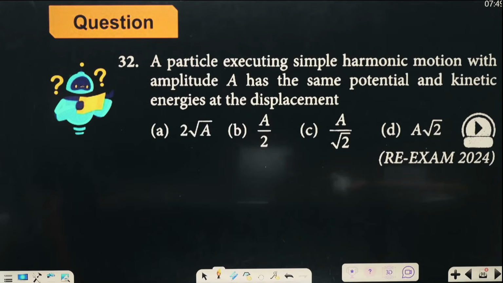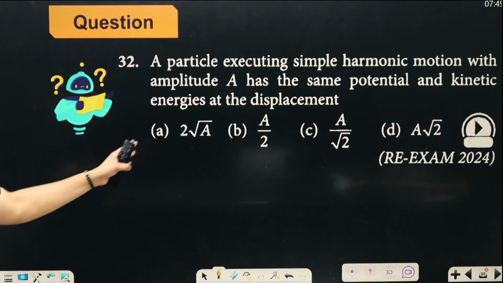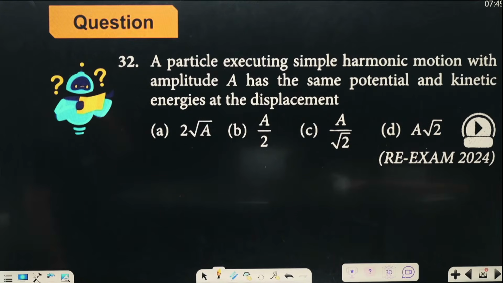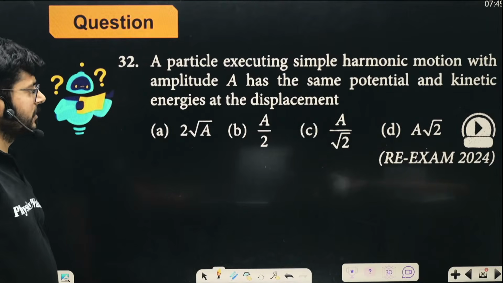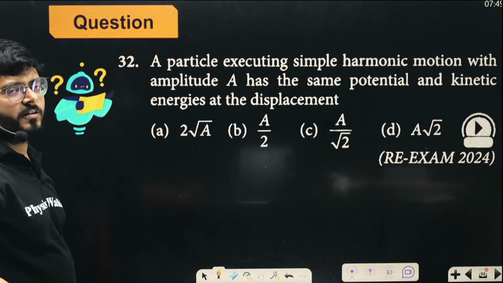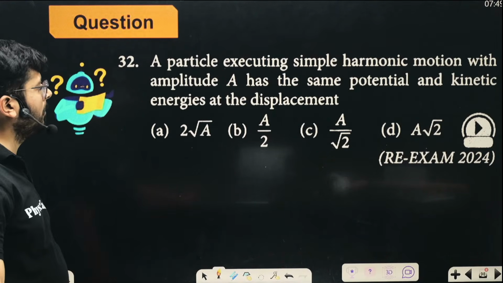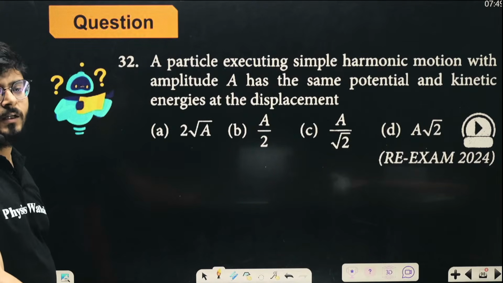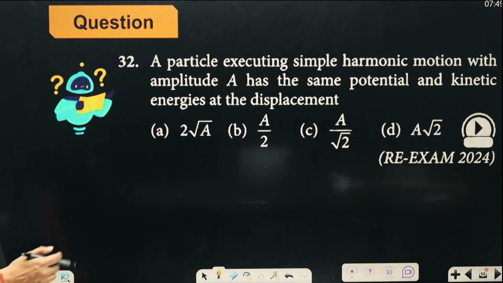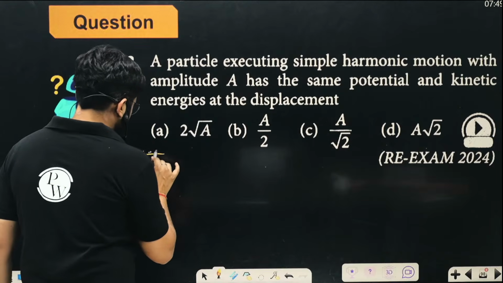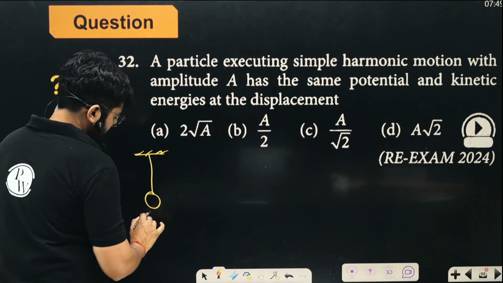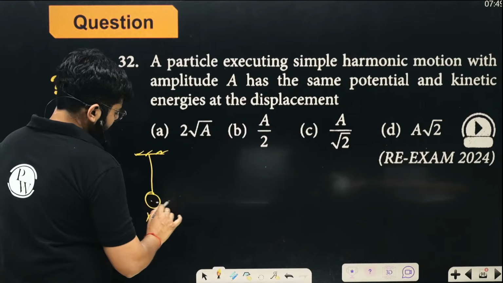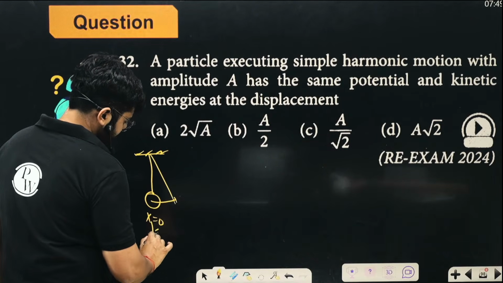A particle executing SHM with amplitude a has the same potential and kinetic energy at the displacement... At what values of displacement will you have the same potential and kinetic energies? Let us say that the displacement is x. This is the original position, x equals 0. So at a displacement x from the mean position,